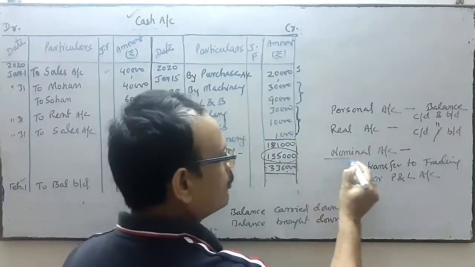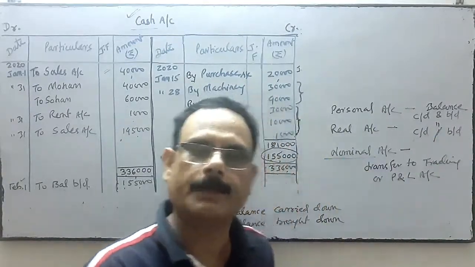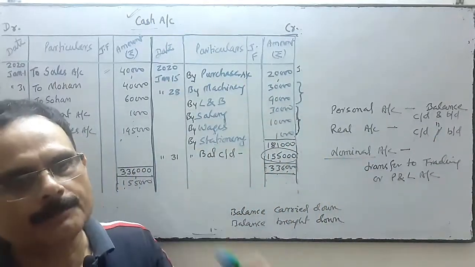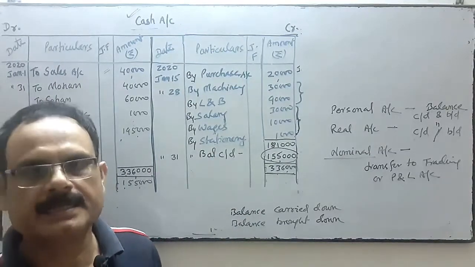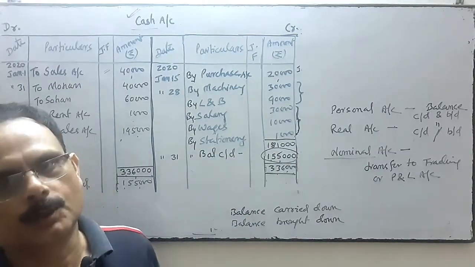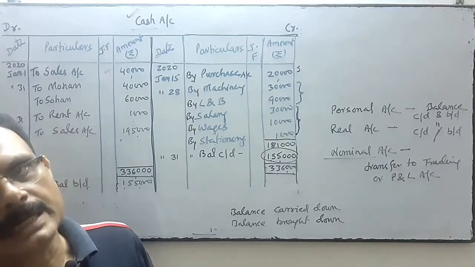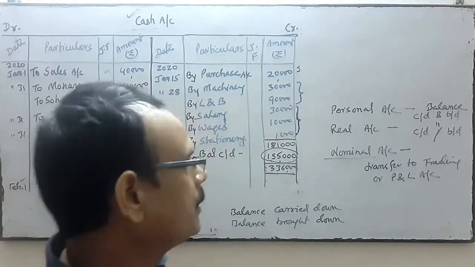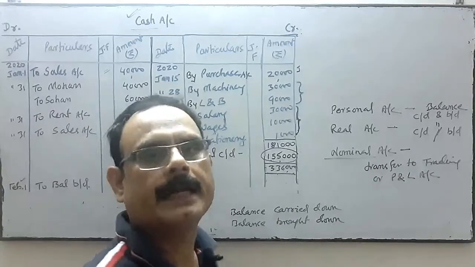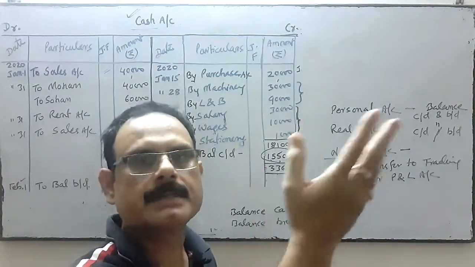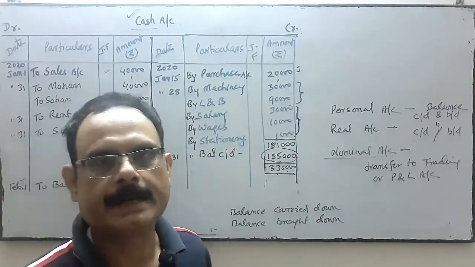But nominal account balance is not carried down and brought down. The ledgers of nominal accounts, meaning expenses and incomes, are closed, and the difference amount is transferred to the trading account or profit and loss account, which will be discussed in the financial statement chapter.